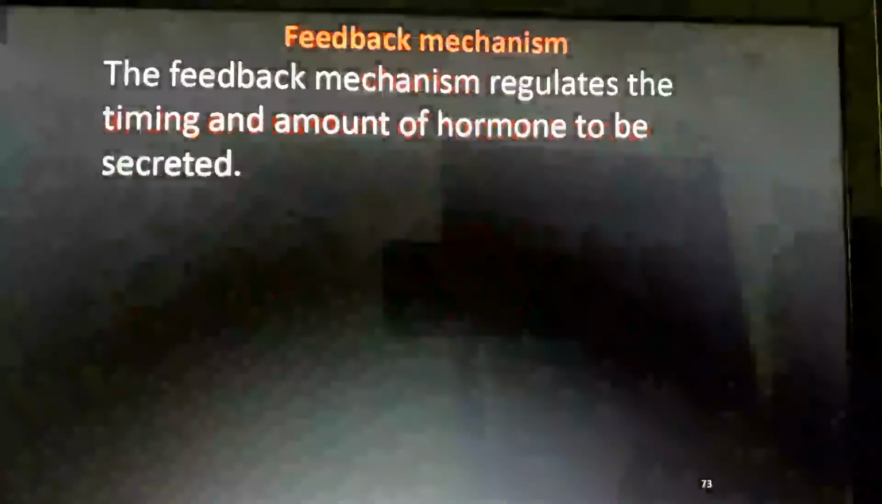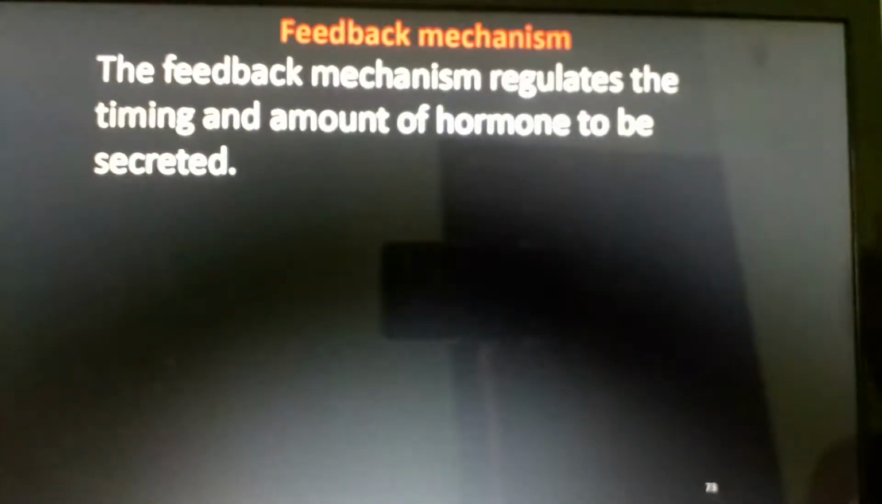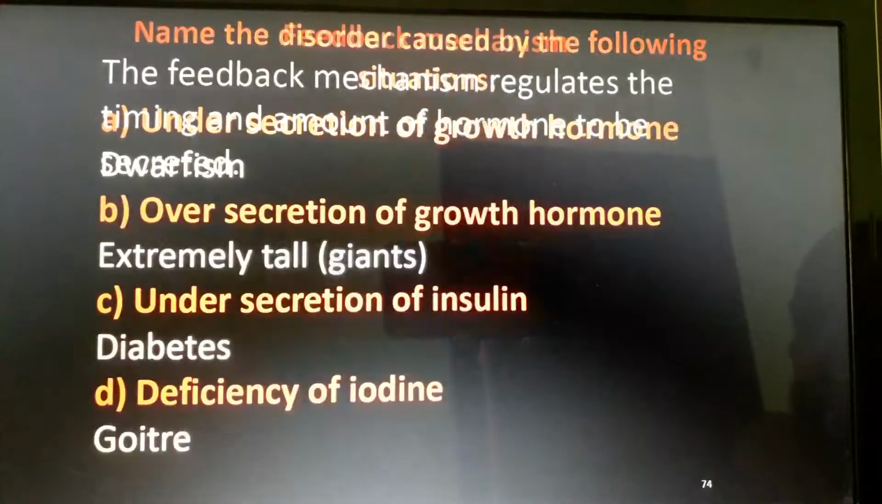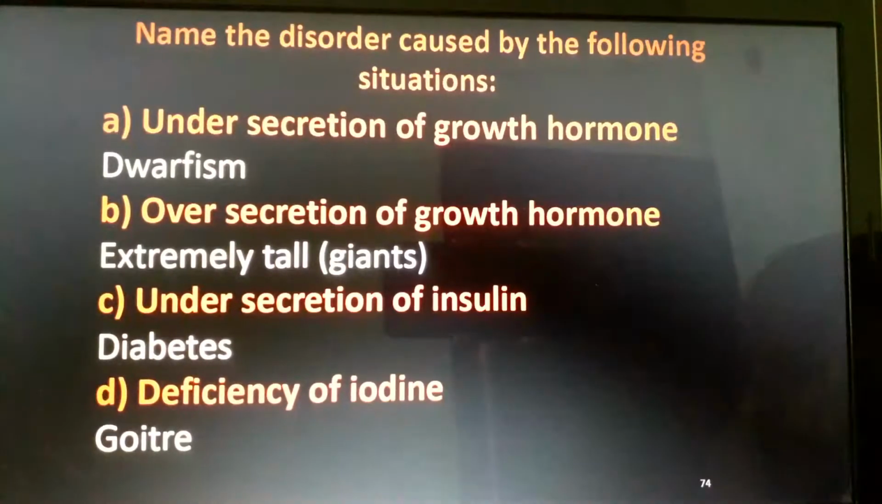And we come back. Feedback mechanism regulates the timing and amount of hormones to be secreted. Feedback mechanism is actually the control of our body for its hormones. For example, feedback mechanism means, what do you say? A lot of things. For example, why are you sweating?